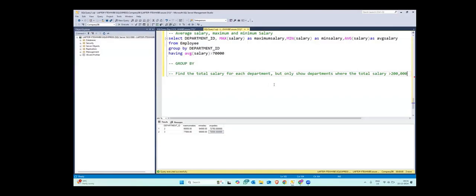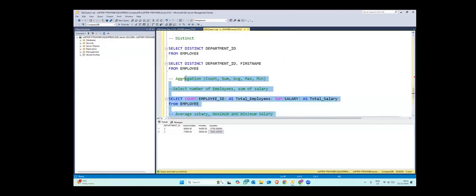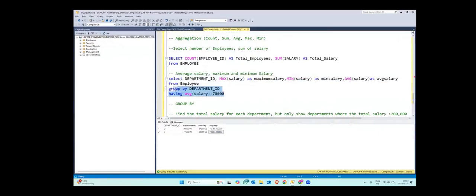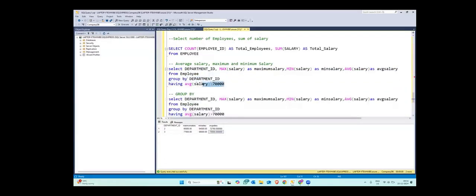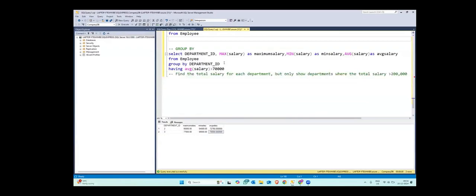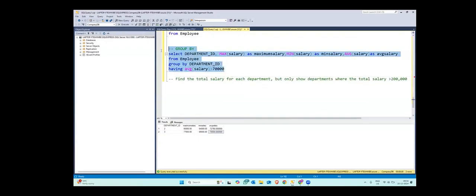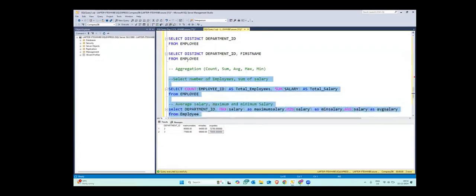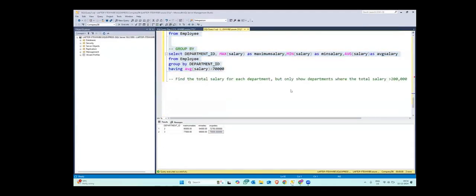Just try it. I will give you 5 to 10 minutes. Try this question. Let me know in the chat box if you don't get any clue, then I will explain it to you, but I think you would be able to do this. So I'll give you 5 minutes. Let me just copy paste this in the chat box, and I will remove the group by having from here for the time being so you do not get confused. I'll put the aggregate function in the chat box also for you to practice if you want to, and you can solve this question and let me know when you're done.